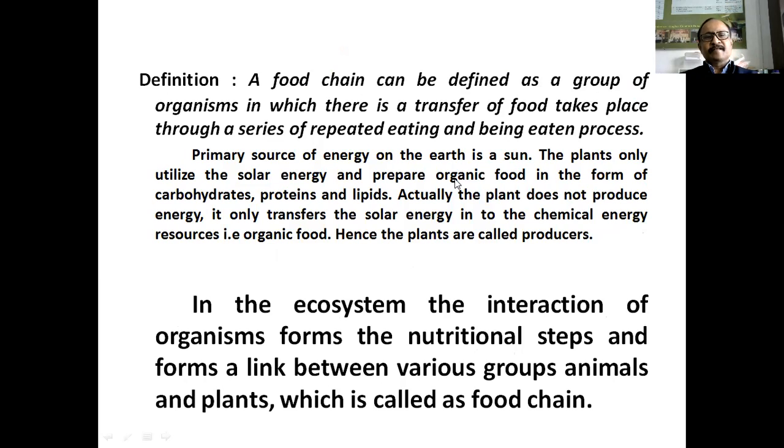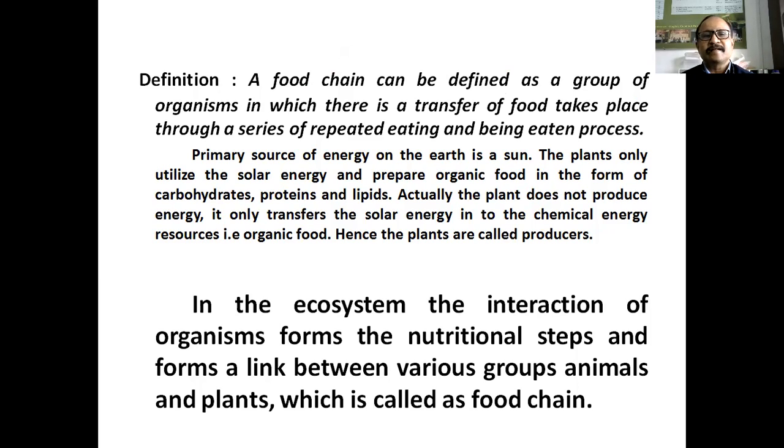Okay, now food chain. What is food chain? Definition. A food chain can be defined as a group of organisms in which there is a transfer of food that takes place through a series of repeated eating and being eaten process.